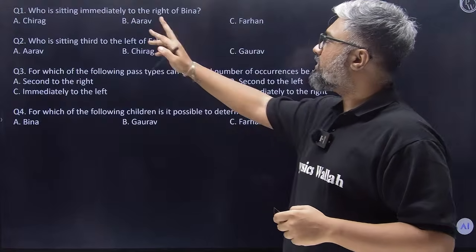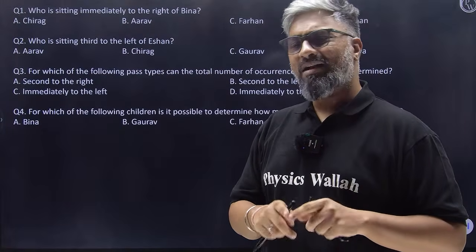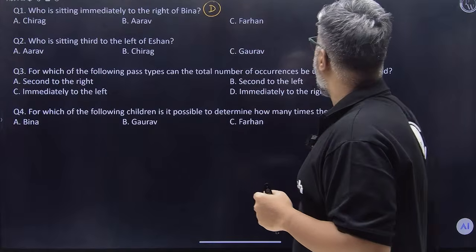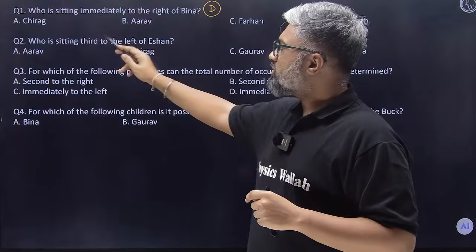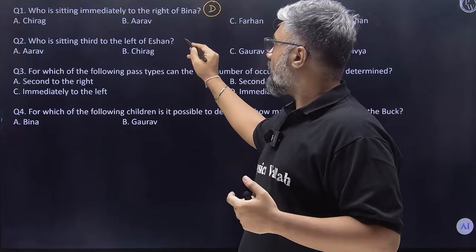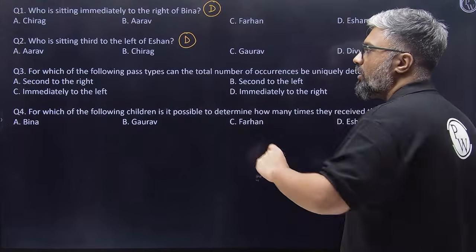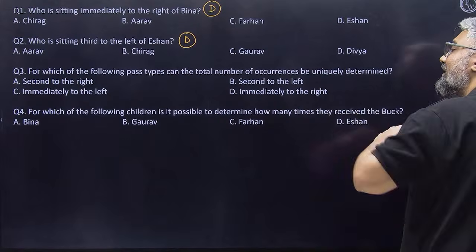So who's sitting immediately to the right of Bina? Once I'm done arranging the circular arrangement, I can answer the first question. This is a definite question. And there are no red flag options also, which is good news for us. Who's sitting third to the left of Ishan? Again, once I know what the arrangement is, I can answer this. No red flags also.